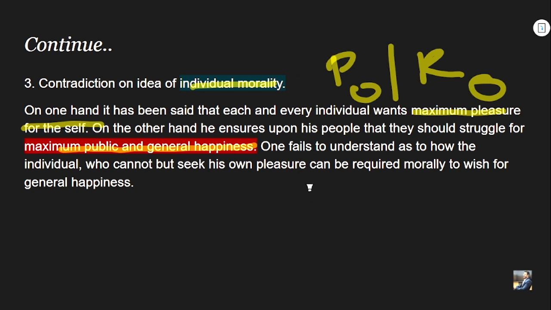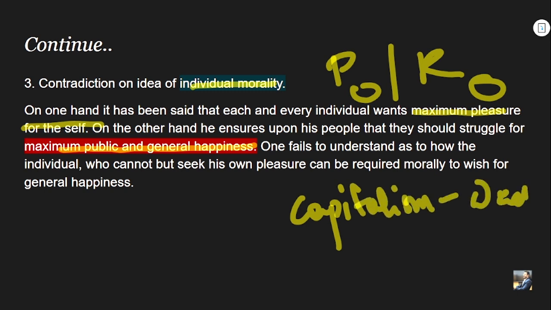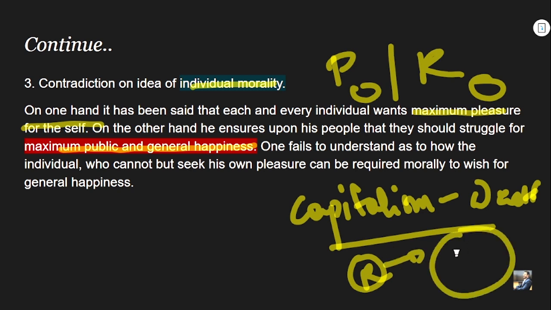Because his time was a time of what? Capitalism. People were chasing what? People were chasing wealth. There was immense competition, right? And if someone is aspiring for a particular piece of property, a particular resource, he cannot ensure the welfare of society, right? He will not talk about the welfare of society, because if society also pursues the same goals or the same pleasurable aim, his resource acquiring capability might get hampered, right? So this is what the contradiction is.